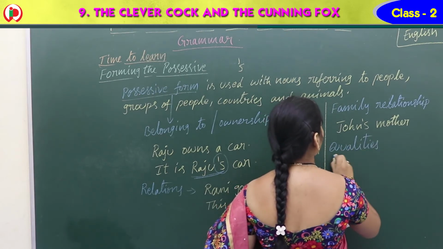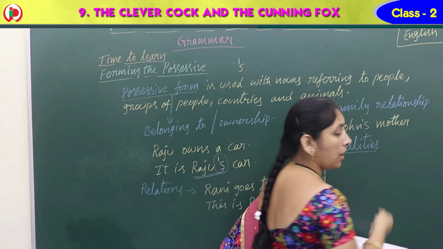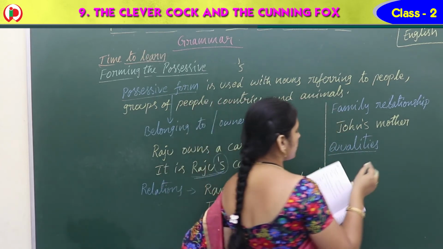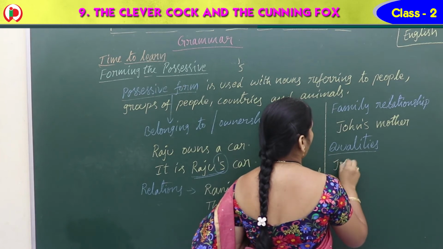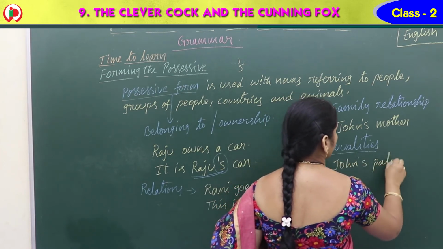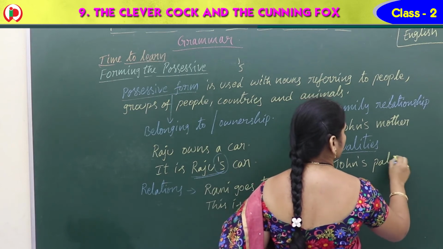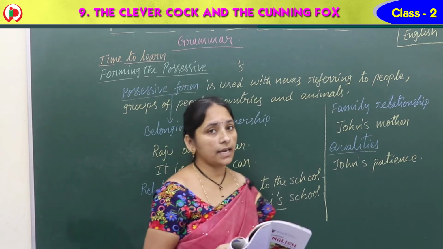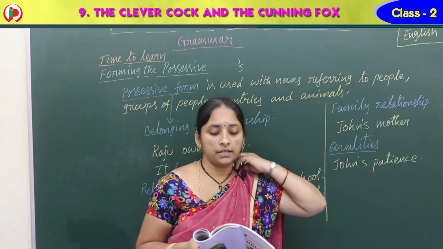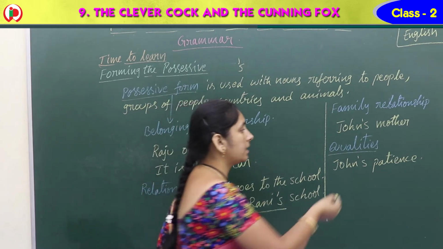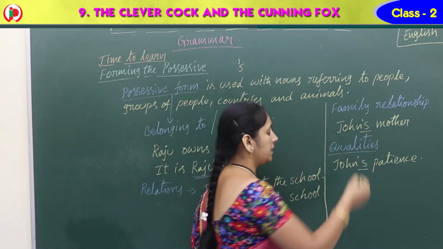Before the names of qualities, which are adjectives but not nouns, we can also use it. So that is John's patience. Don't test John's patience. And the politician's hypocrisy. For this we should write apostrophe s.